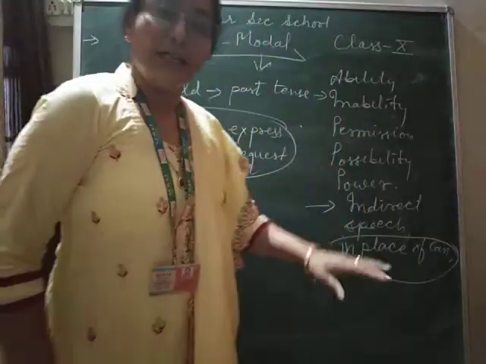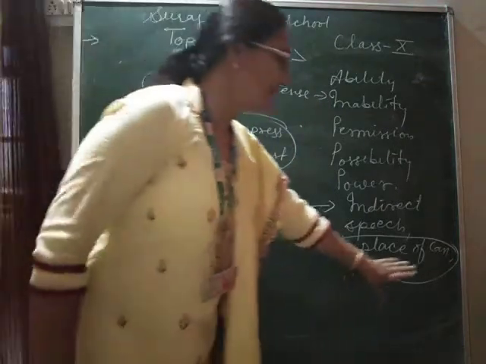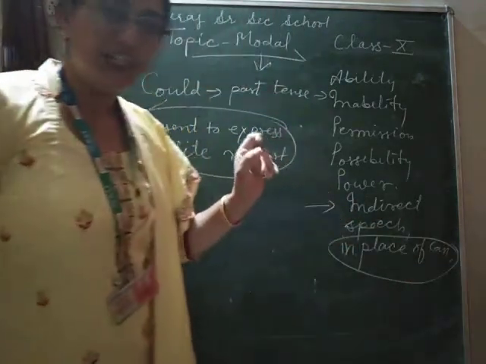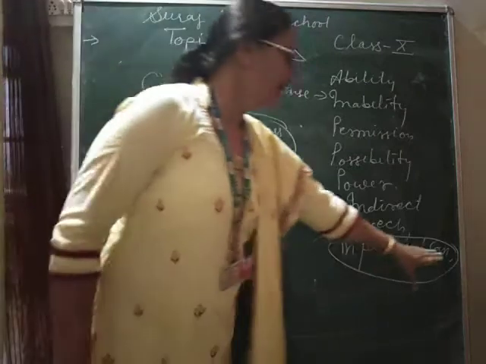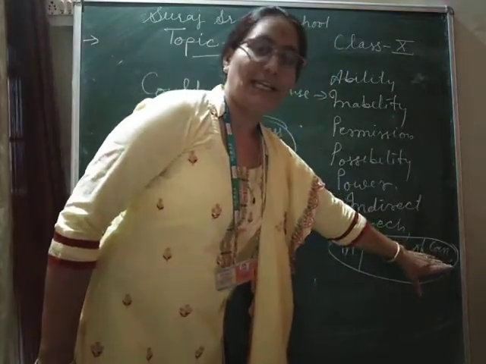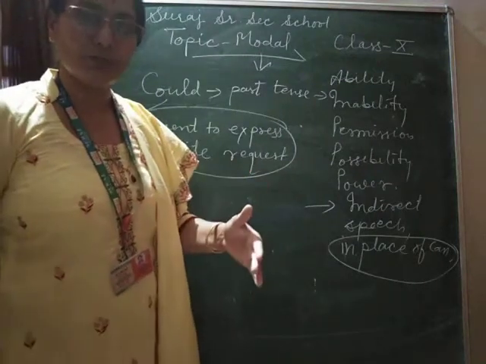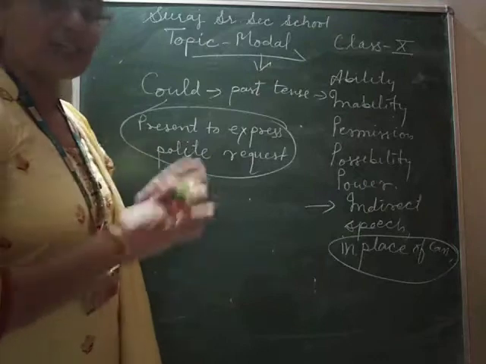In direct speech, whenever we find can, then when making it indirect, we will use could in place of can. In indirect speech all the modals are used in past forms.